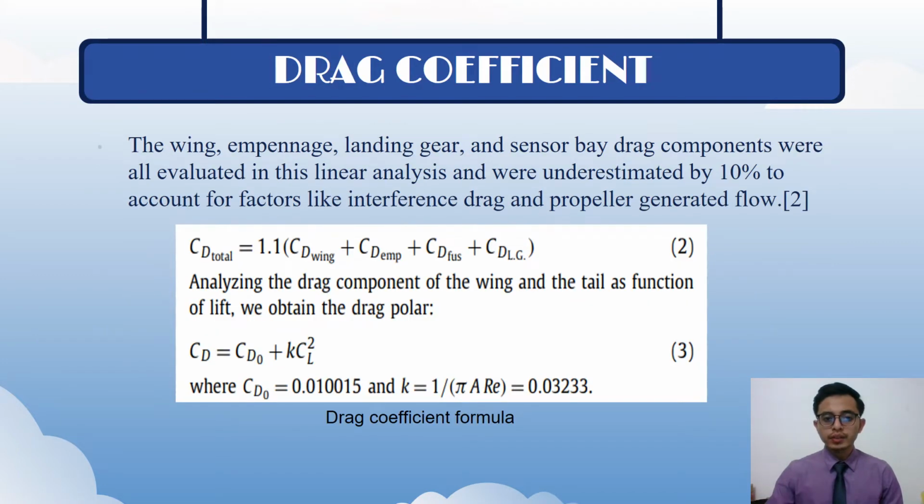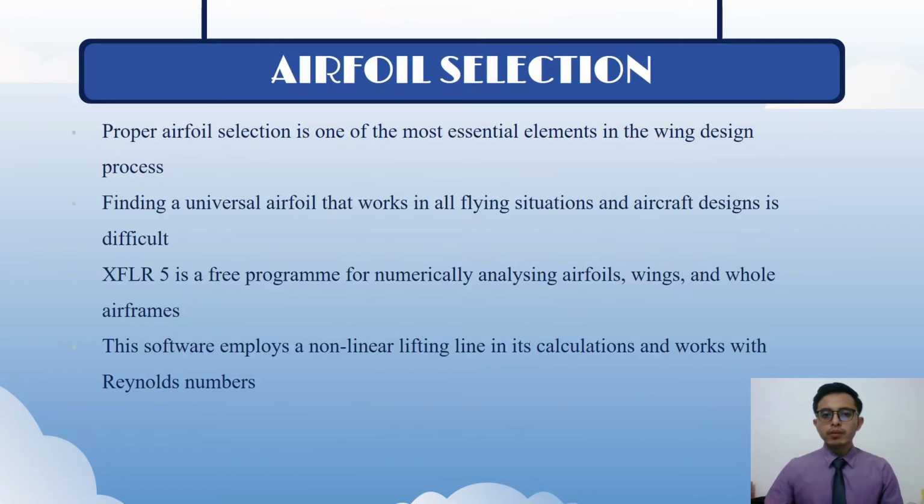For the drag coefficient, the wing, empennage, landing gear, and sensor bay drag components were all evaluated in this linear analysis and were underestimated by 10% to account for factors like interference drag and propeller generated flow. So as we can see here, this is the drag coefficient formula. The last subtopic for literature review is airfoil selection.